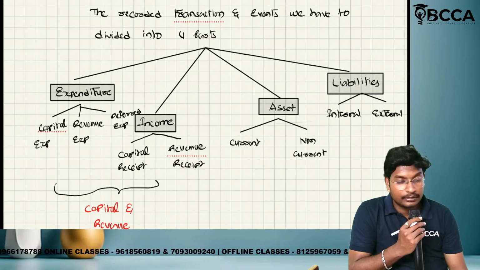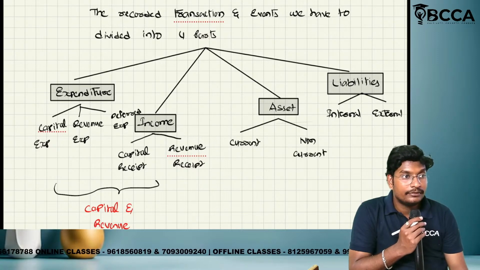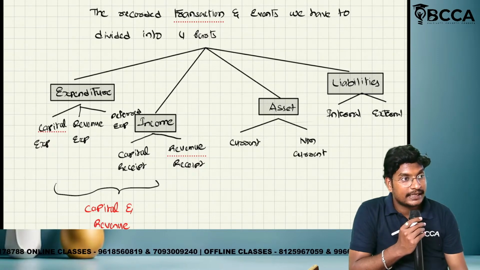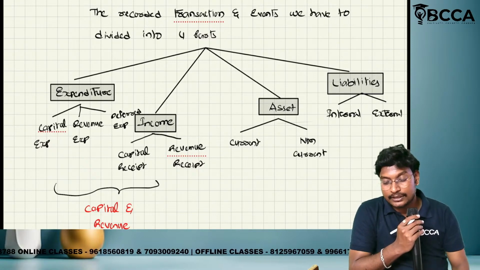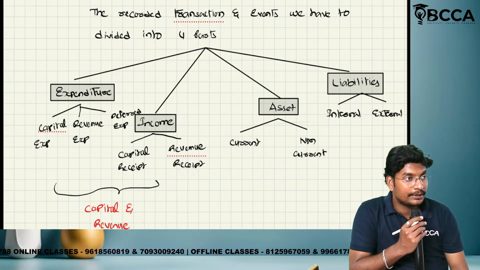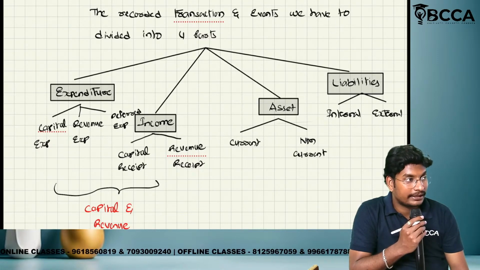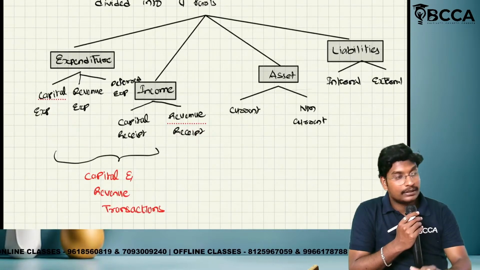Again, we all know current asset is divided into 3 parts: liquid asset, non-liquid asset and fictitious assets. Non-current asset is divided into 3 types: tangible, intangible and investing asset. External liability is again divided into 2 types: long term liability and short term liability. Already we have discussed these, so I have not written them. So this is called classification.